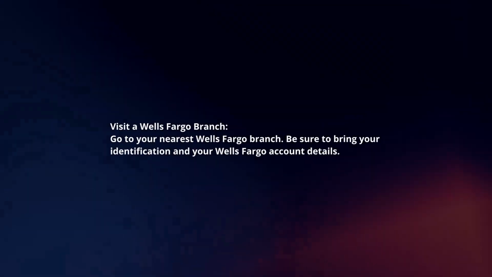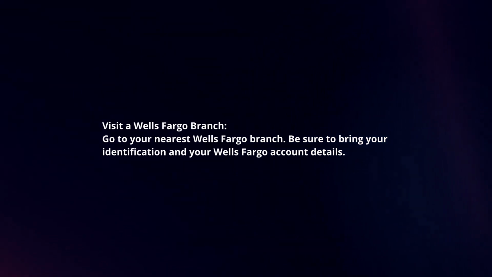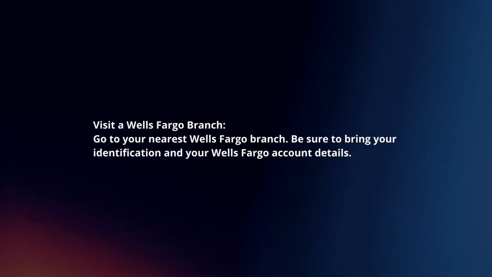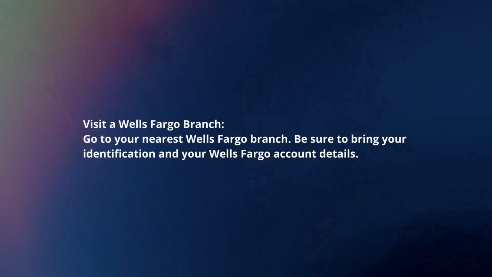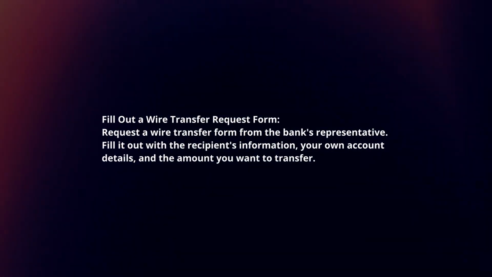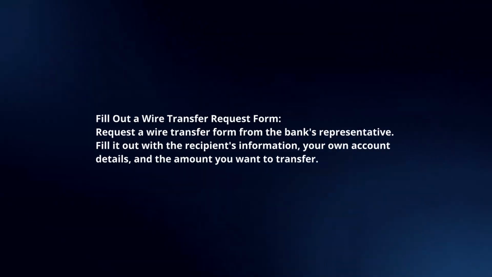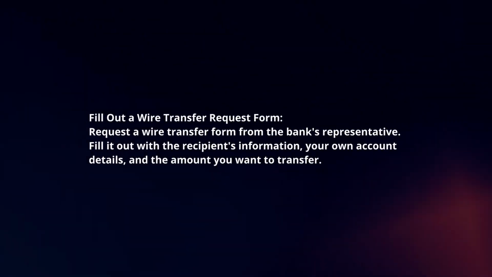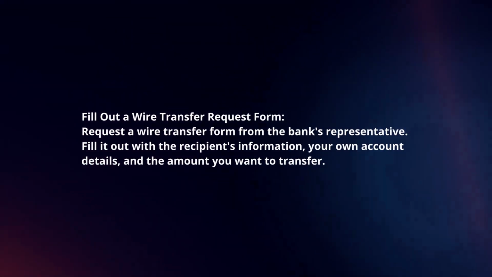Visit a Wells Fargo branch. Go to your nearest Wells Fargo branch. Be sure to bring your identification and your Wells Fargo account details. Fill out a wire transfer request form. Request a wire transfer form from the bank's representative. Fill it out with the recipient's information, your own account details, and the amount you want to transfer.